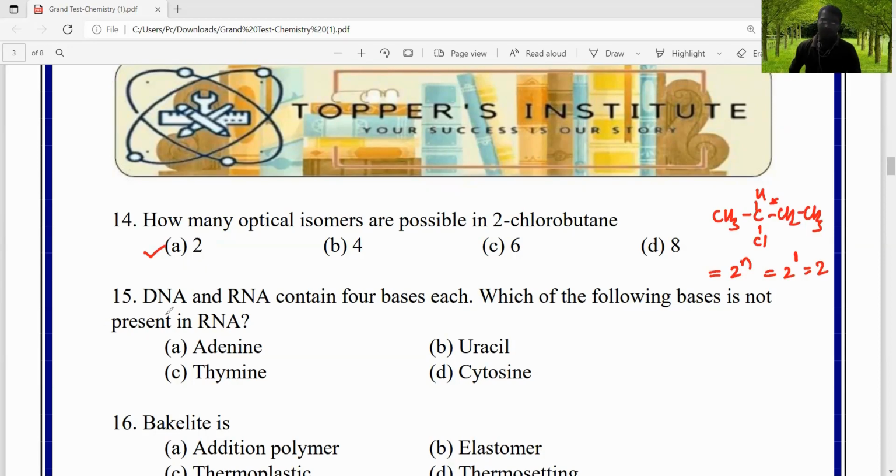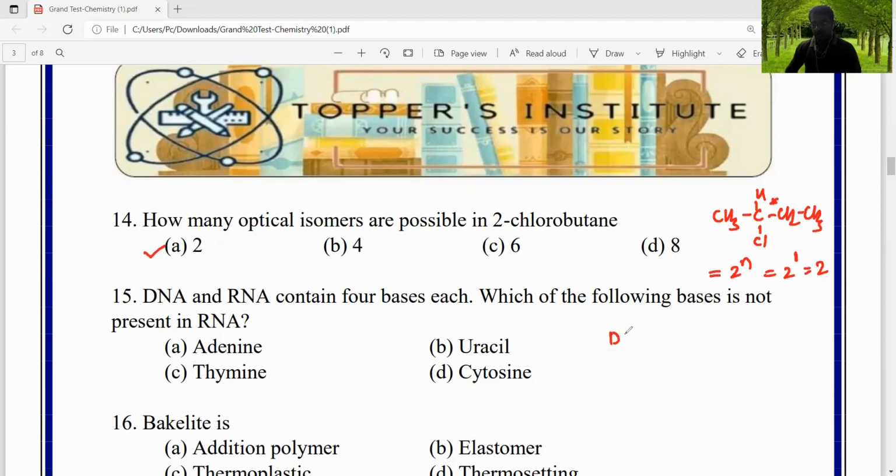Question number 15. DNA and RNA contain 4 bases each. Which of the following bases is not present in RNA?